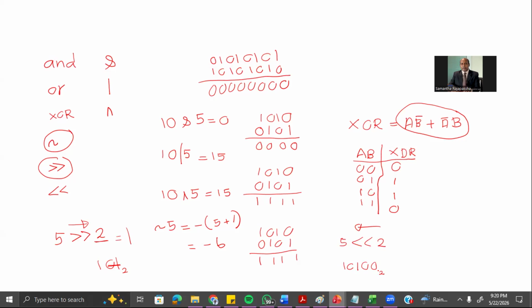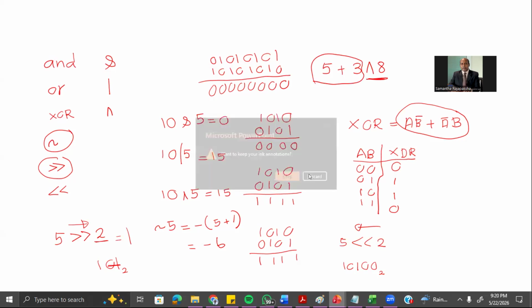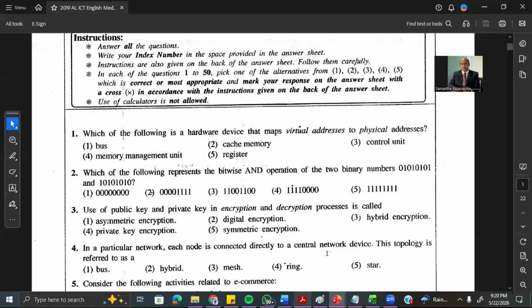Another thing you should remember, if you are given a case like this, 5 plus 3 exclusive OR 8. If you are given a question like this, remember first we need to do the mathematical operations. Mathematical operations get the high priority. All the bitwise operators are low priority. Just keep that in mind. So that is how we should answer the second question. Okay, then we go to the third question.